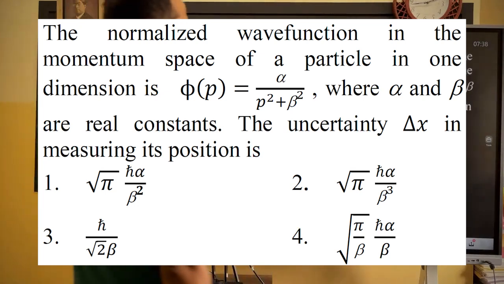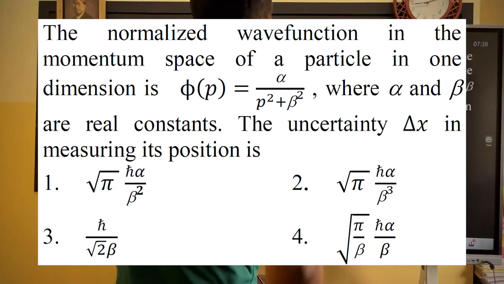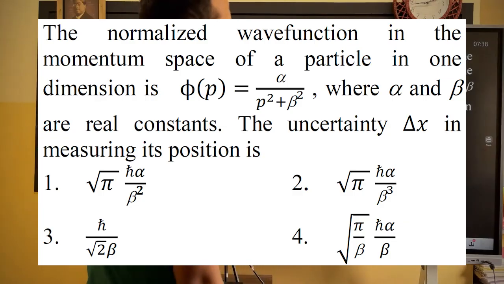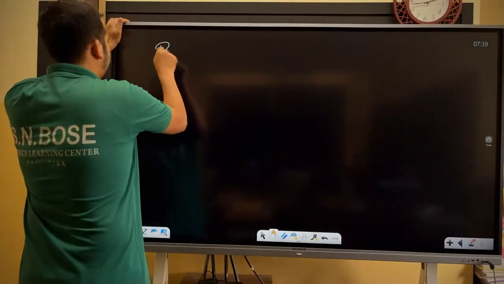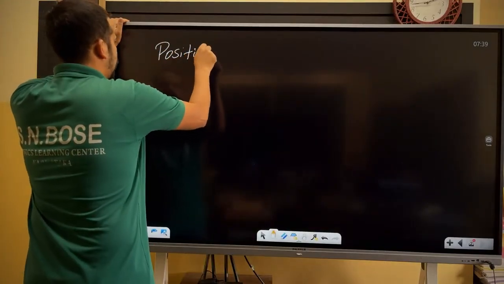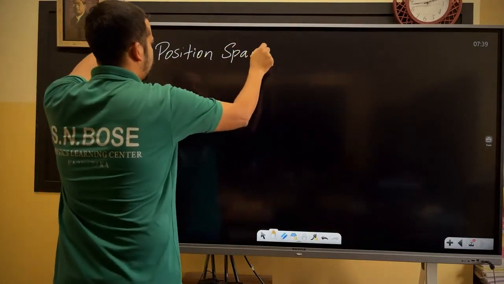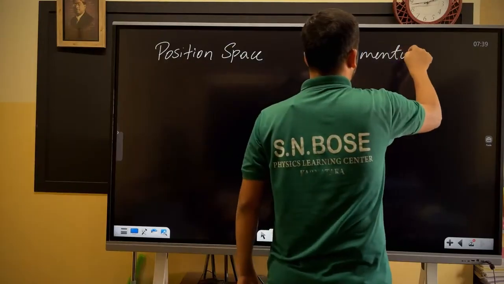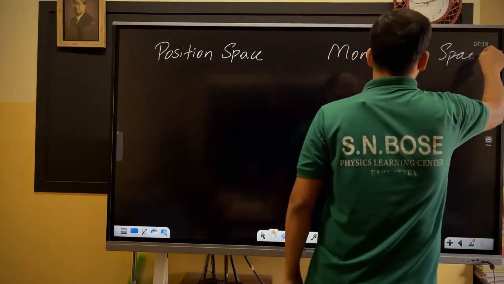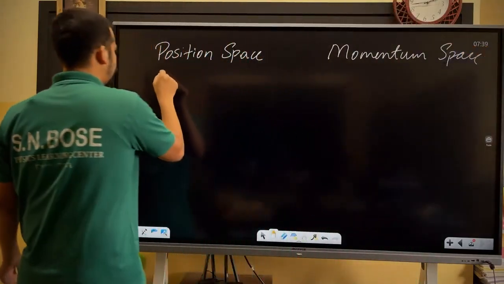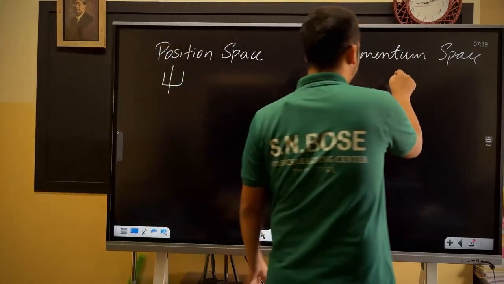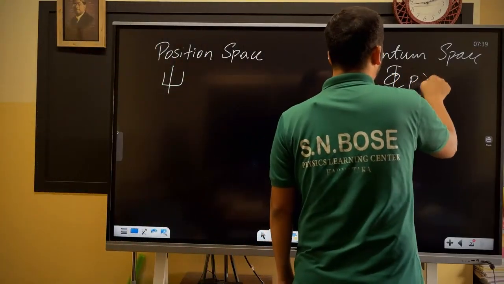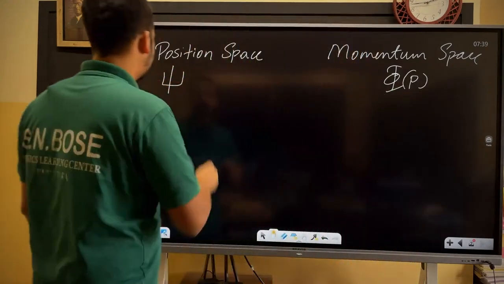The normalized wave function in the momentum space of a particle in one dimension, that is phi of p. Okay, what is that in the position space? In the position space, have you noted down this one? Position space means you are going to use psi, x or x comma t. Momentum space you are going to use phi of p, isn't it? So I'll just write psi of x here.